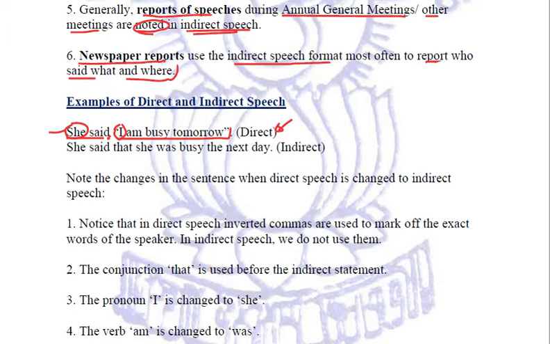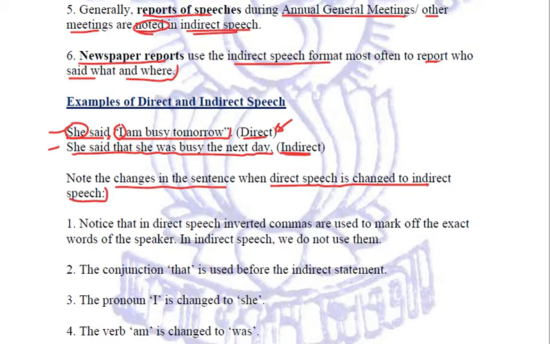So here, because we are quoting the actual words said by her, that is why it is direct speech. But if we would like to say the same thing indirectly, we could have written, she said that she was busy the next day. Now this is the indirect speech, because this is what we are conveying to the listener about what she said.